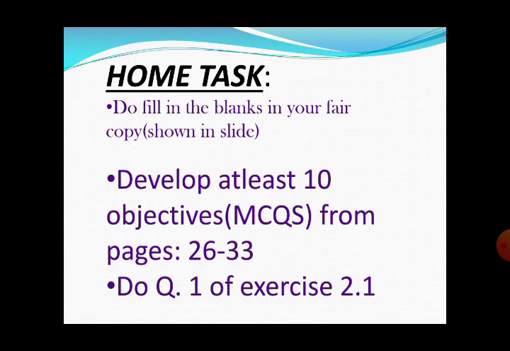Come to the home task. Do fill in the blanks in your fair copy, which we have recently shared with you in this slide, and develop at least 10 objectives in the form of MCQs from pages 26 to 33. MCQs are very important because in the examination paper you have observed that questions arise in the form of MCQs. And do question number 1 of exercise 2.1 in your fair copy.